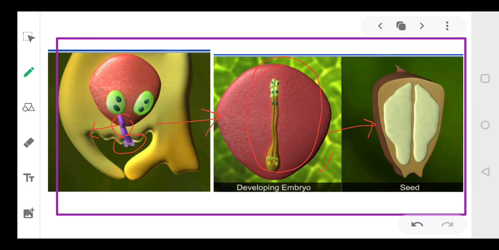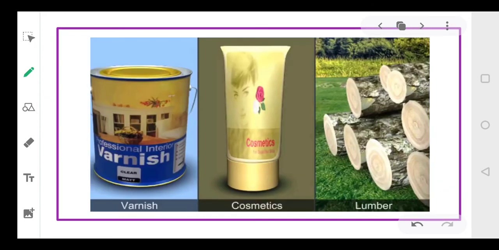So after fertilization, what will happen? The zygote will form the embryo and ovules form the seeds, and these seeds are uncovered. They are not protected by some covering. They are naked seeds. They can be seen with your eyes. They are not covered by some covering.